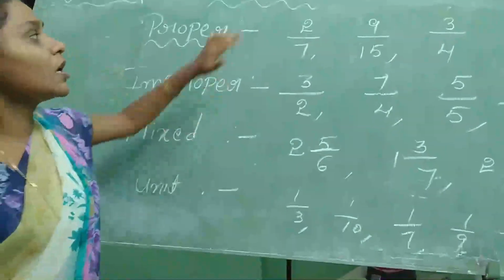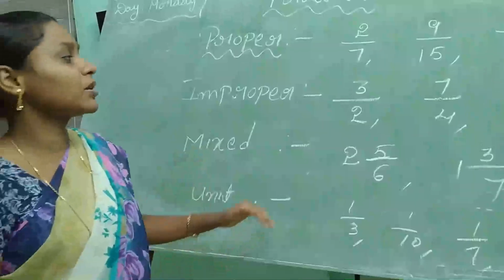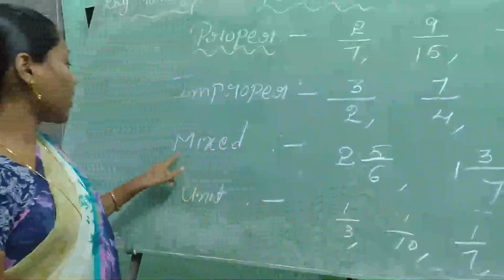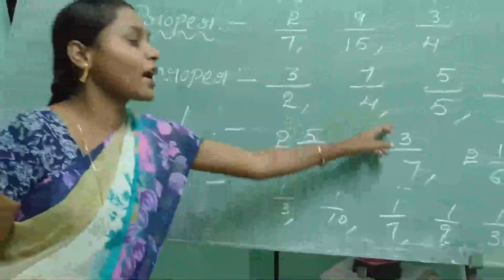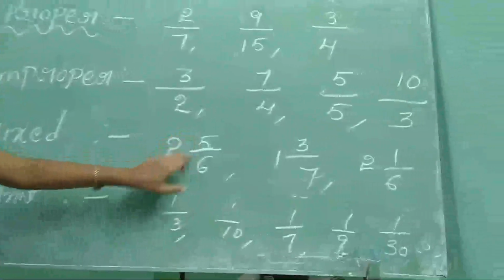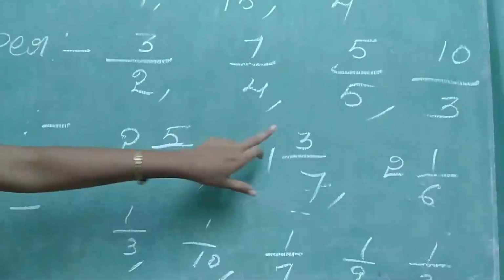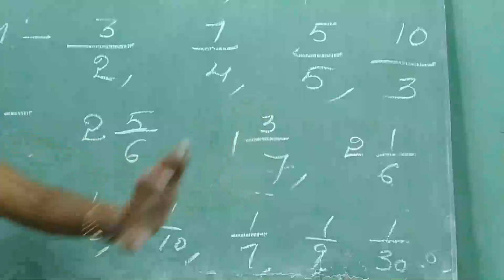Proper fraction means the numerator is less than the denominator. Improper fraction means the numerator is greater than or equal to the denominator. Mixed fraction means it has a whole number and a proper fraction. Observe here, are these proper or not? Yes, proper only, because the numerator is less than the denominator. Here also the numerator is less than the denominator.